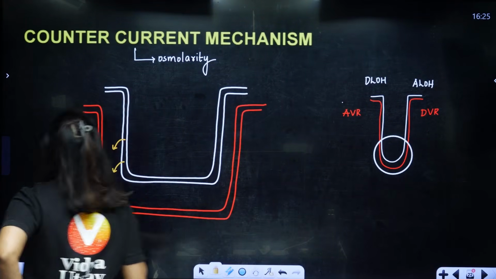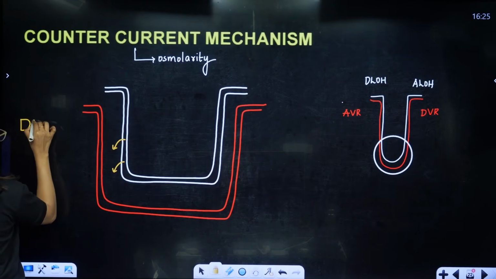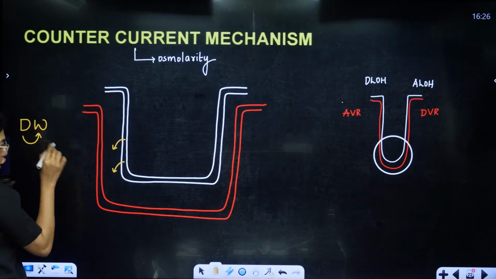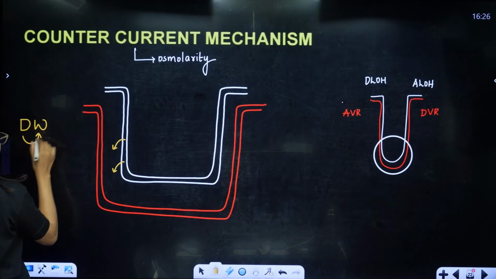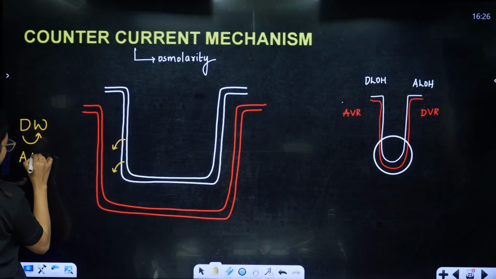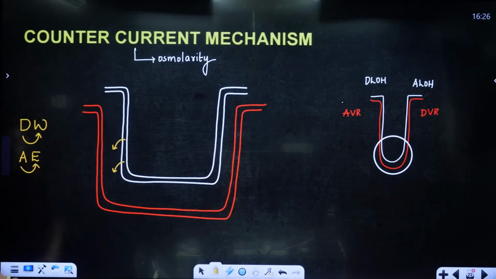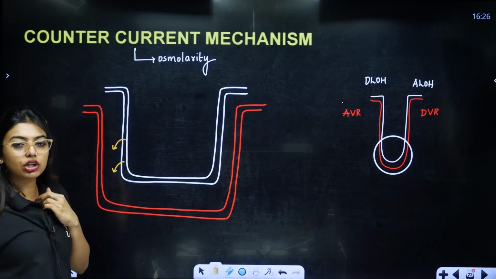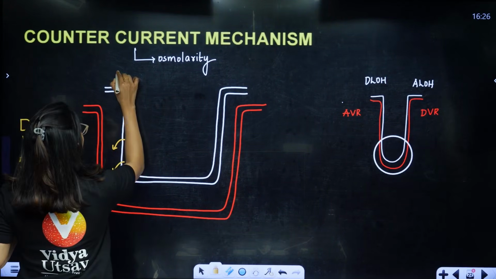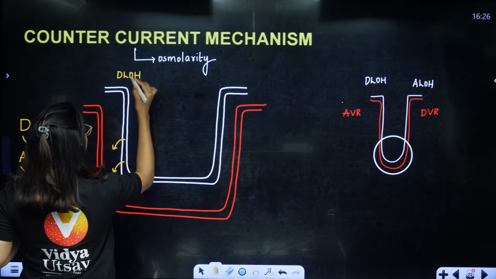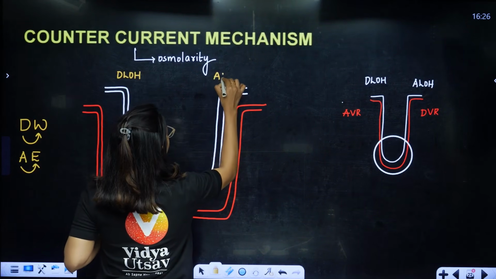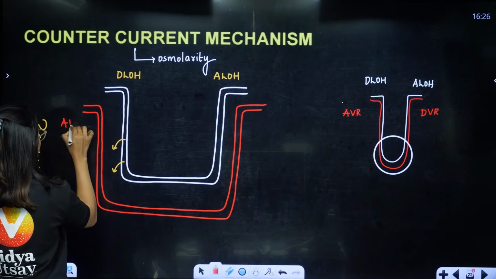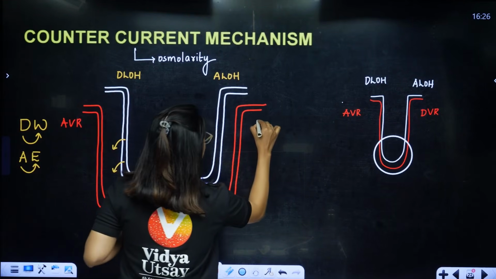See, students, you already know descending D is in love with W. D loves W. That means the descending limb is permeable to water and not permeable to electrolyte. The ascending loop of Henle is in love with electrolyte. It has permeability to electrolyte, but it is not permeable to water. So from here, you already know that the water molecules will come out, but that's not enough for us. We want more water molecules to come out because it's a stress situation. So let me just write here. AVR. So, can you see counter? One is descending, one is ascending.